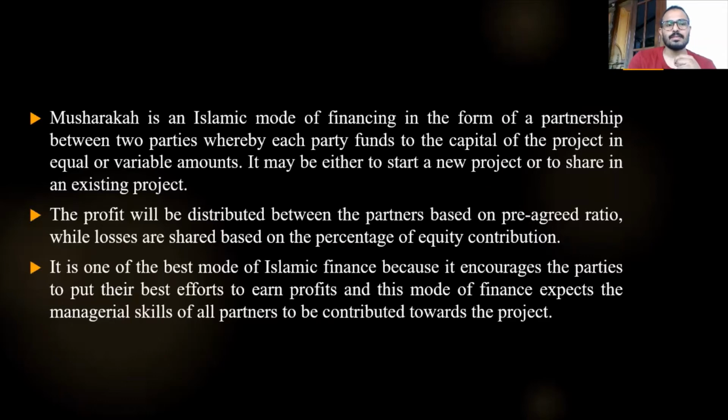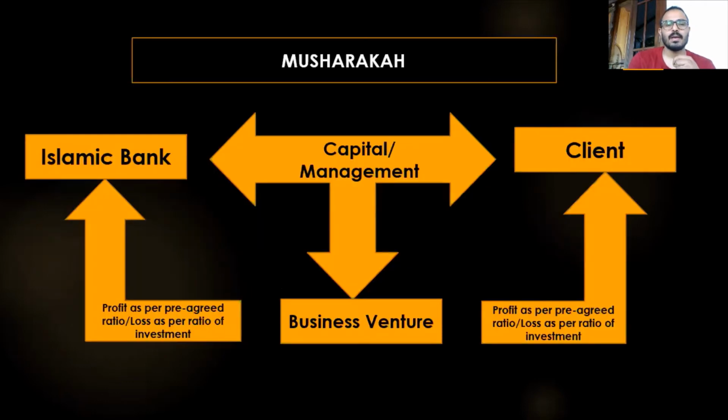So Musharaka is different from Mudaraba. It is another financial instrument in Islamic finance. The difference is that in Mudaraba, only one party invests and the other party manages the business. But in Musharaka, both parties will invest and both parties will participate in the managerial activities. This is the form of Musharaka.